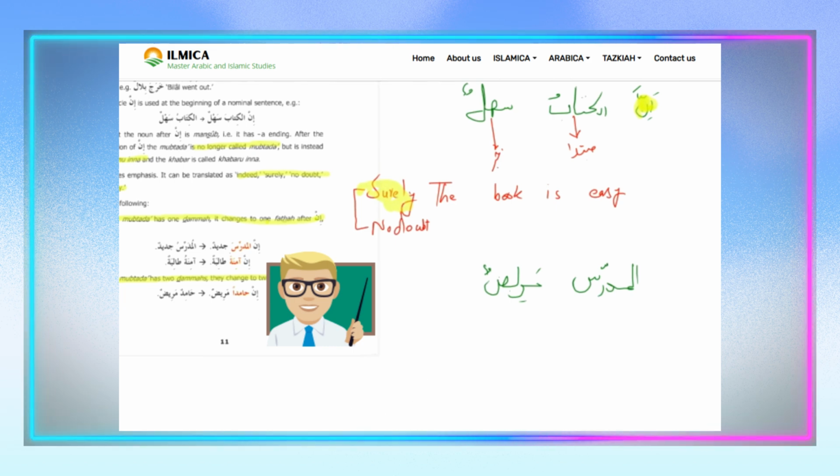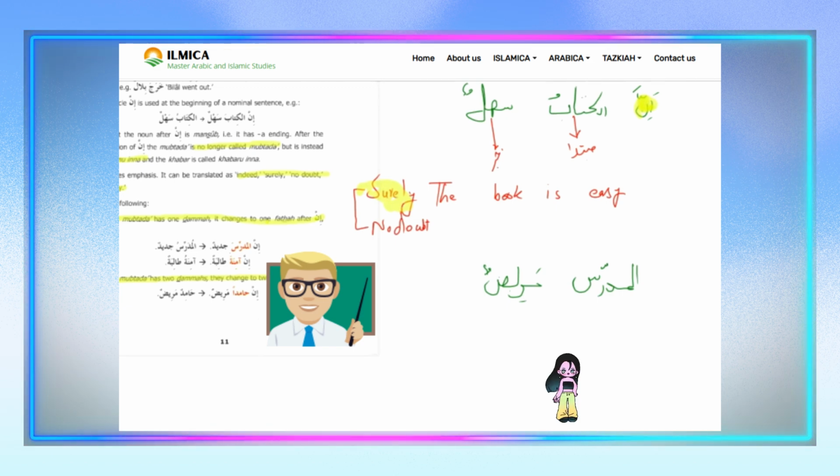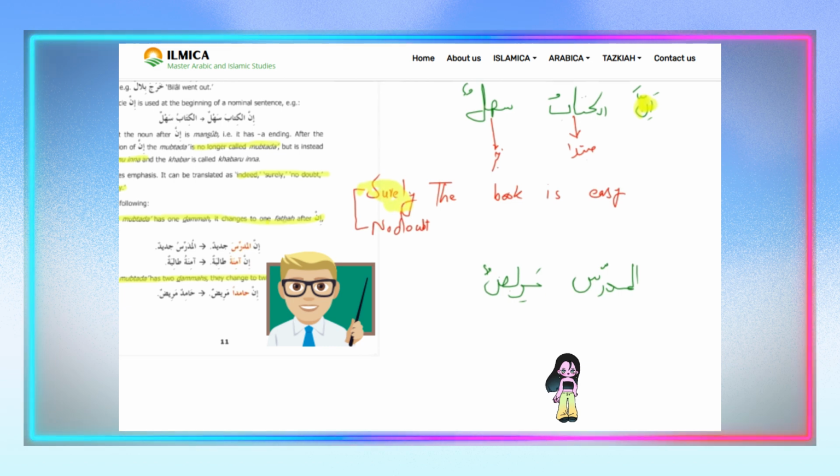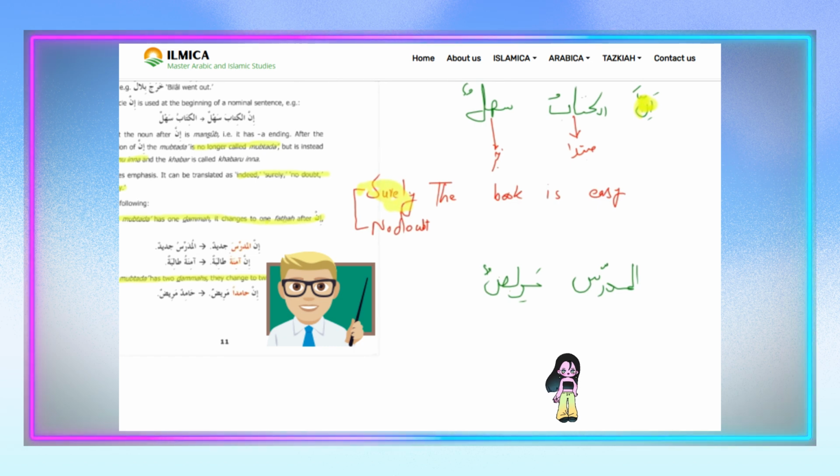You know, you go to your school, and as you enter the classroom, a student, your fellow, says to you, today the teacher is sick. Okay. So do you believe it?